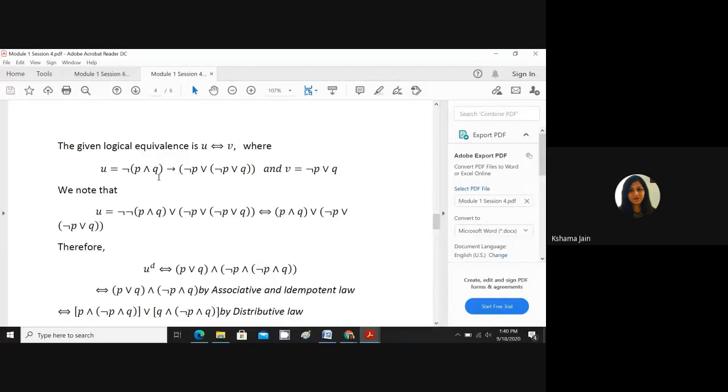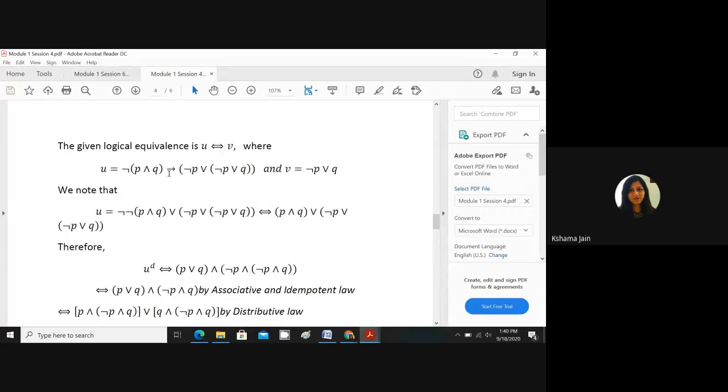Here we'll take the dual of U. Before taking the dual, what am I supposed to do? Remove this conditional sign, because all the laws of logic we have deal with conjunction and disjunction. So we need to remove this implies sign. All of you know that for the negation of the conditional we had two formulas.